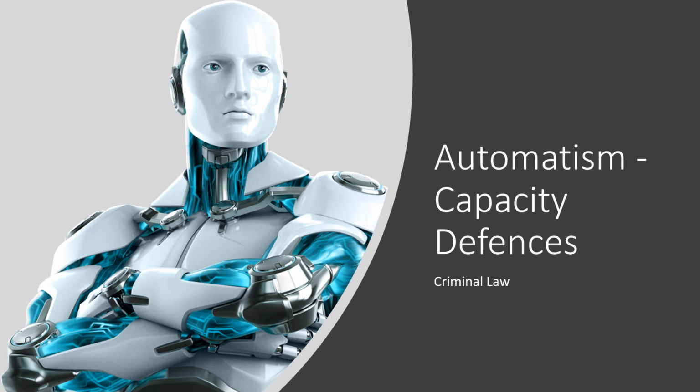So this defence is another capacity defence. The other capacity defences we look at in A-level law are of course intoxication and insanity. There are videos on those too. You can go ahead and watch them, but this is just going to focus on automatism.